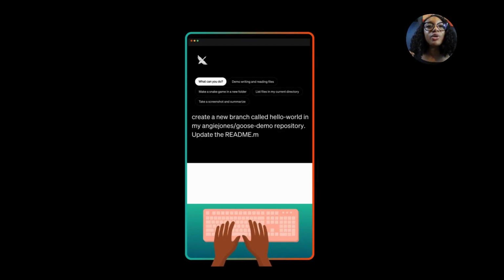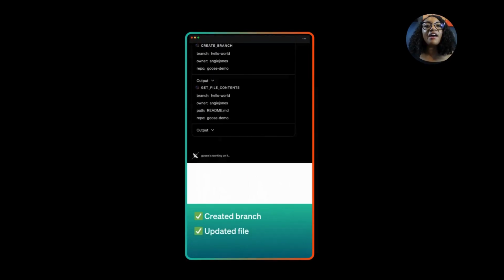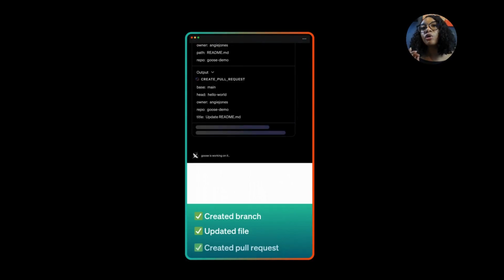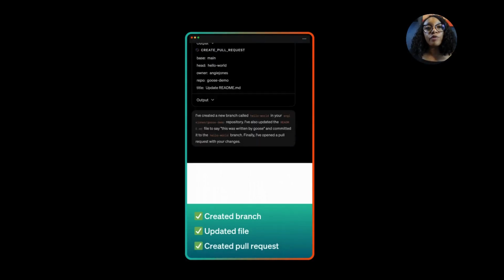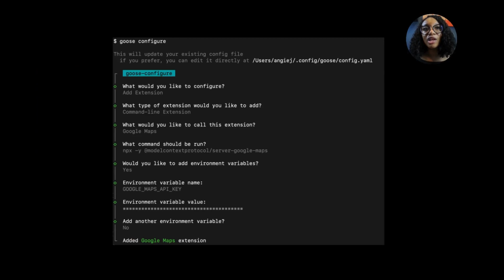Not only can you get Goose to write code for you, but you can also have Goose do things like create a repo and make pull requests on your behalf. For this one, I needed to add a GitHub API key, and I limited Goose's access to only a few repositories. Goose can even turn ideas into code. Using the Figma extension, you can ask Goose to take a design, and within a few minutes, it'll actually build out the app. Goose is available as both a desktop app, which you've seen, but also a CLI.